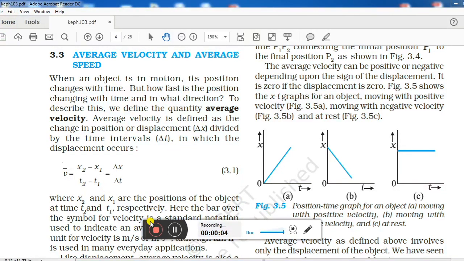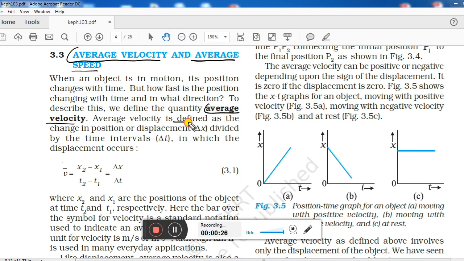As I said, in today's video we will be covering two topics only. One is average velocity and the other one is average speed, right? So today we will be covering these two topics only. Let us start without wasting time. You can see in front of you, average velocity we will cover first.